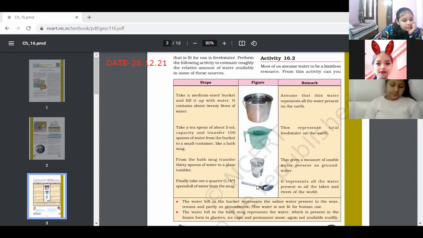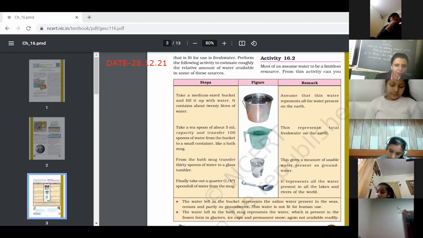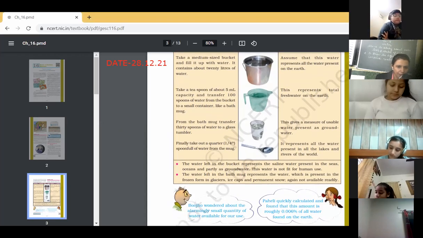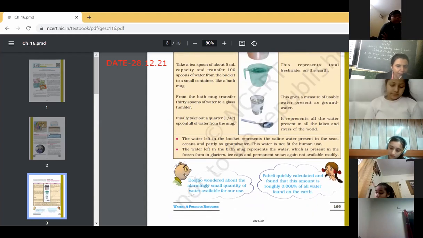Ma'am, excuse me, ma'am. So it's very, very less. Yes, beta, the water available for us is very less. We also can say that from time to time the water is lessening. Yes, the water is becoming very, very less. So there is an alarming situation for each one of us to save water. Even, children, you can underline this.